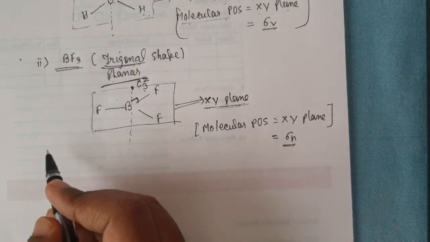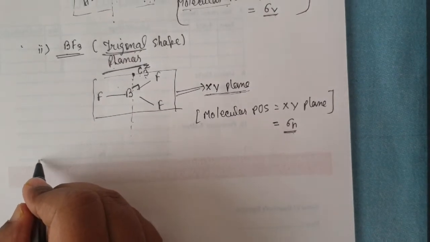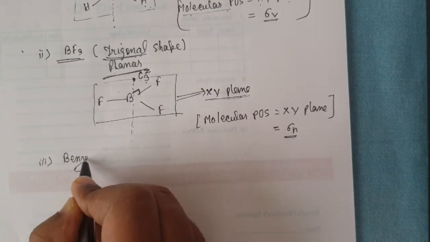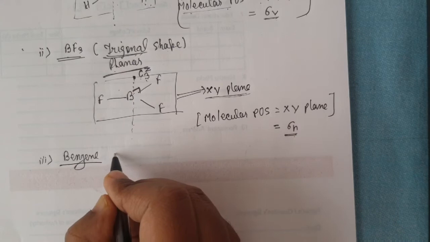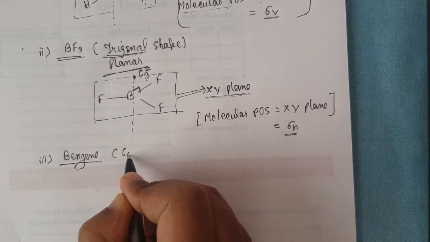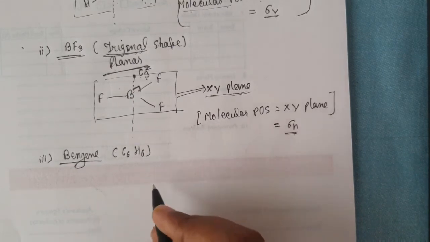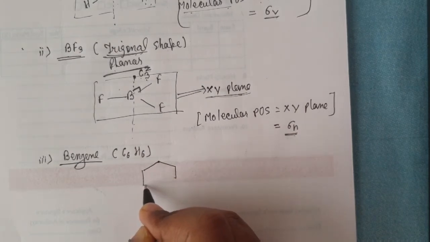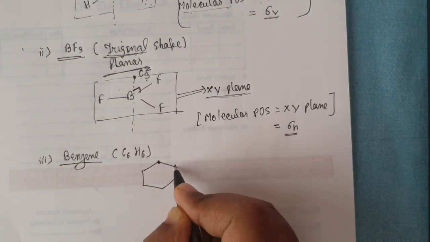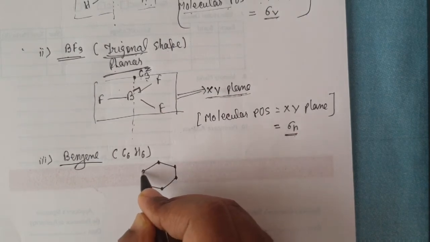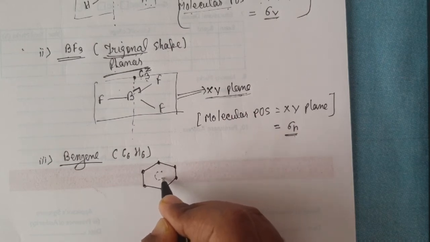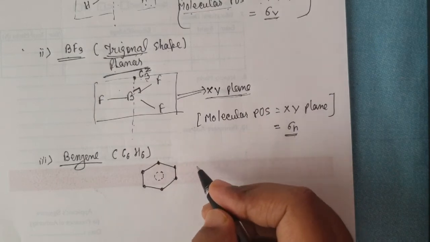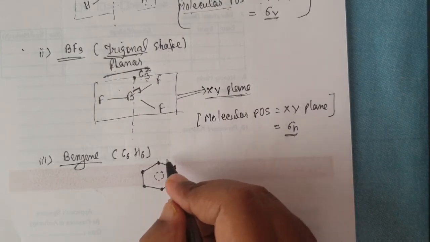I just take another example, a third example. This is benzene, a very popular example. Most of you know about it, C6H6, and its geometry is hexagonal planar. This is again a planar molecule.